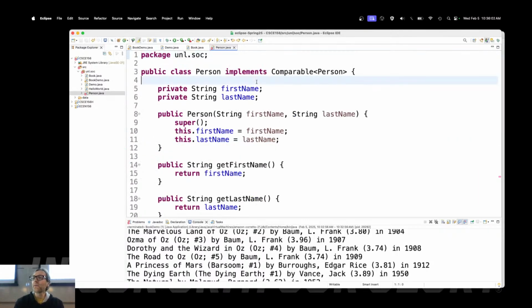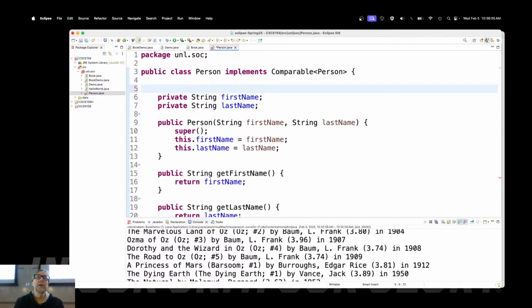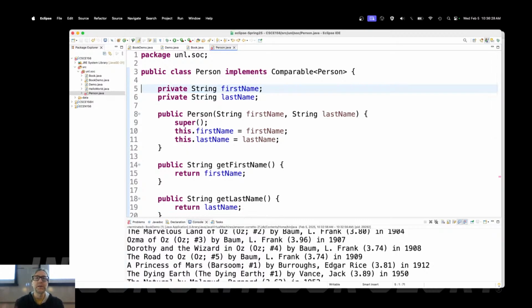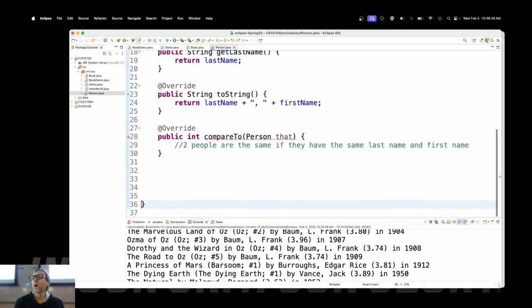Now, in real life, of course, you would want something stronger than that. If you're talking about students, you'd talk about an NUID. If you're talking about U.S. citizens or taxpayers, you'd be talking about Social Security numbers. If you were talking about something that was pulled from a database and the database generated this person code or this person ID, we would use that. Or you would use maybe a UUID, which is a universally unique identifier, a cryptographically generated one.